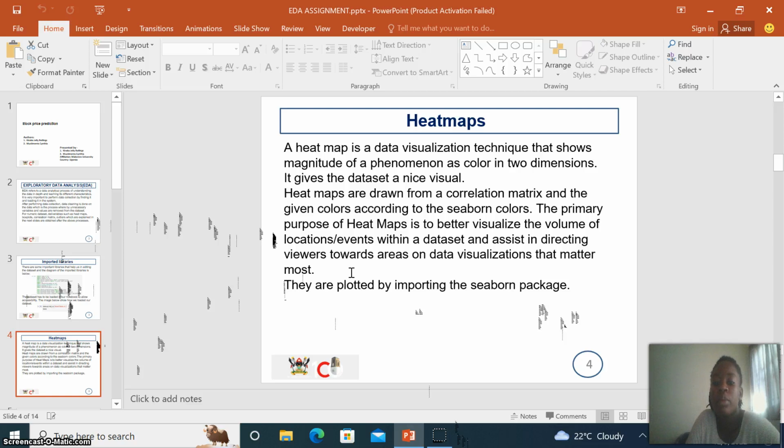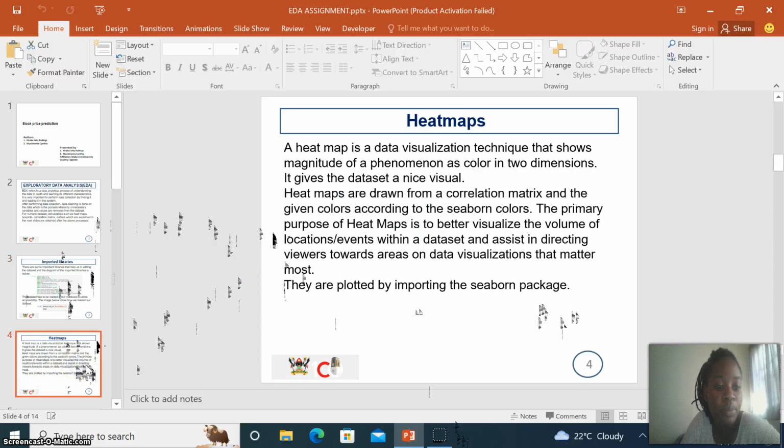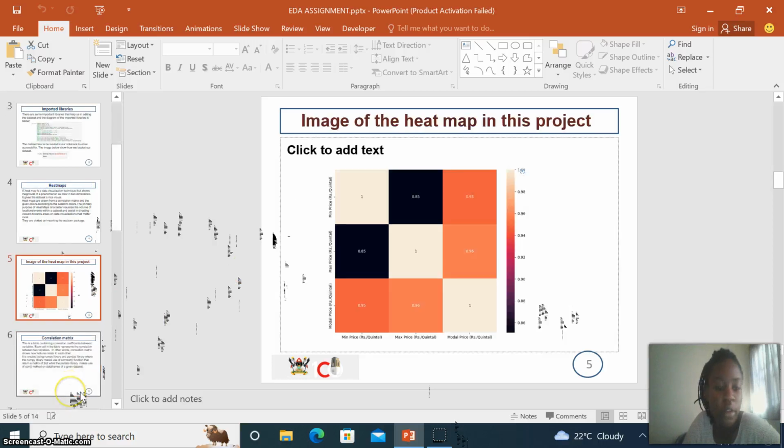Then they are plotted by importing the seaborn package, as you've seen here. This is the package we imported to help us in plotting the heat map. Then this is the diagram of the heat map. As you can see, this is the heat map in our project. This is how the data is related.